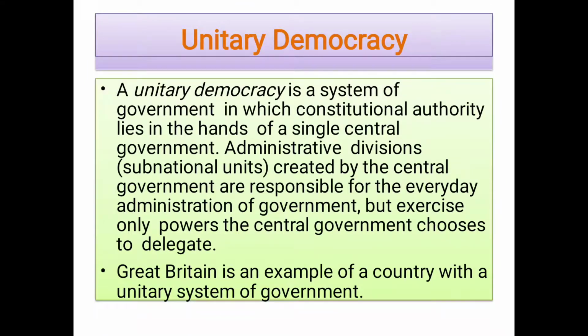Then next is unitary democracy, a system of government in which constitutional authority lies in the hands of a single central government, which creates administrative divisions and is responsible for the day-to-day administration. This type of democracy is present in Great Britain.